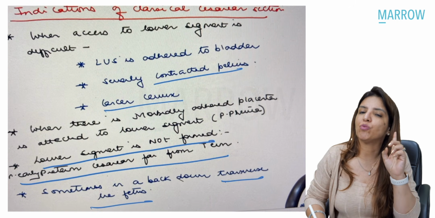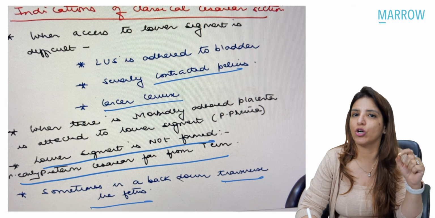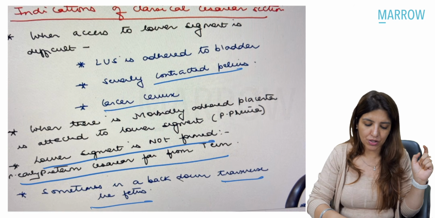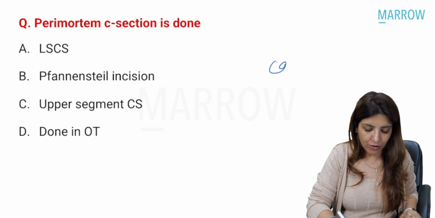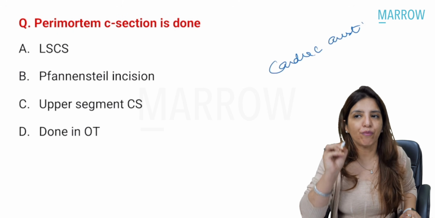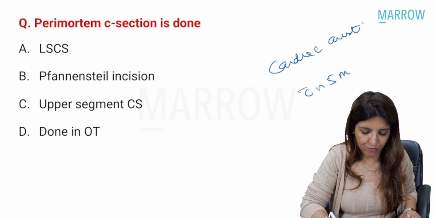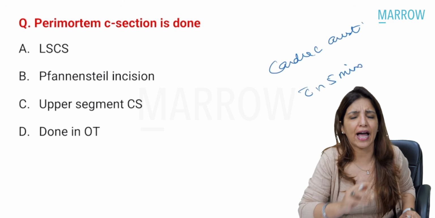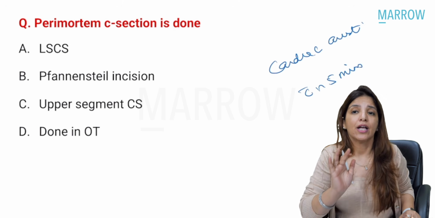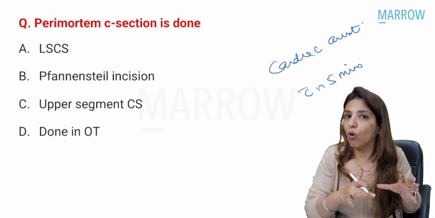One more indication which I didn't write over here, but I told you, is a perimortem cesarean section. A perimortem cesarean section is done whenever a pregnant female is having cardiac arrest. Within 5 minutes, you have to deliver the fetus, irrespective of whether anyone is available or not.